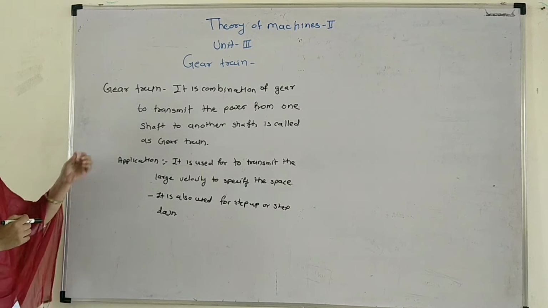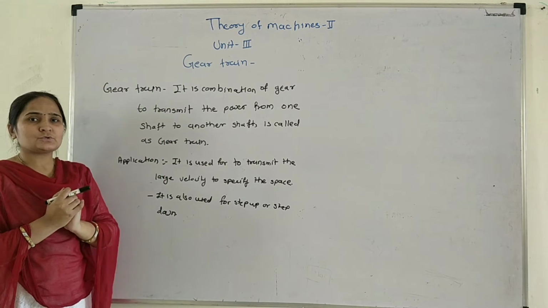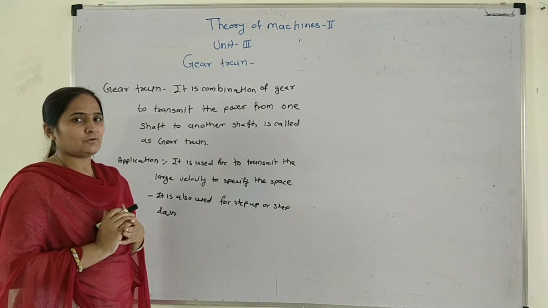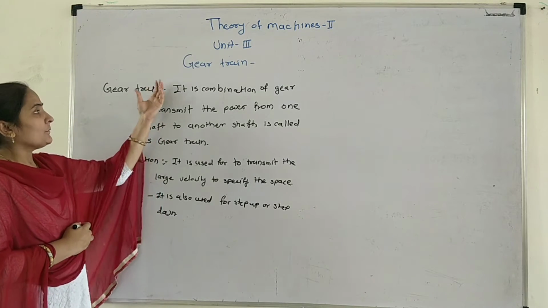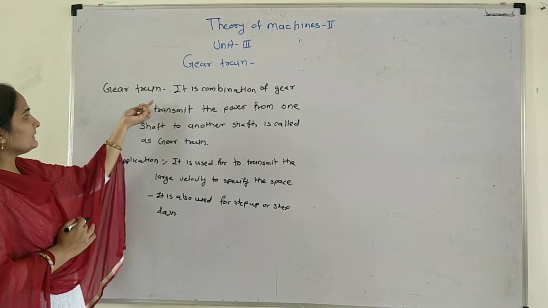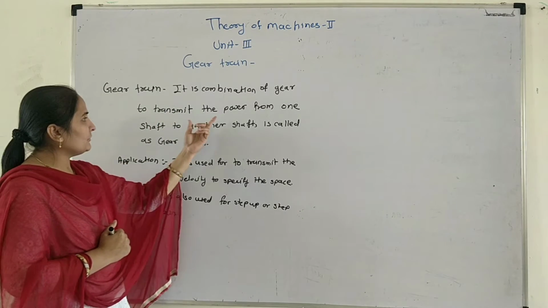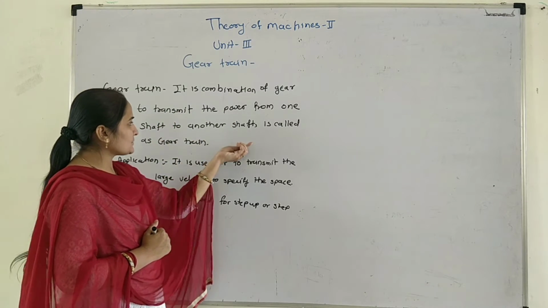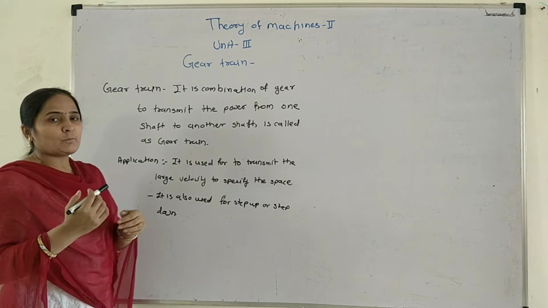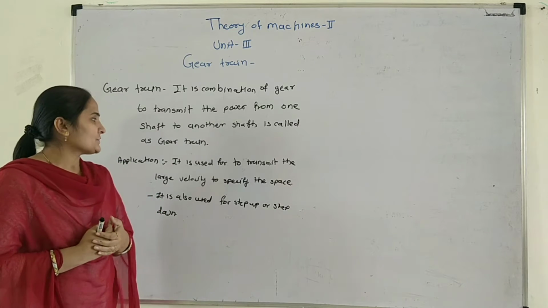Okay, what is the gear? Gear is used to transmit the power from one shaft to another shaft. That is the basic of the gear. And then what is the gear train? Gear train is the combination of gears to transmit the power from one shaft to another shaft, so that a large amount of velocity will be transmitted from one shaft to another shaft.